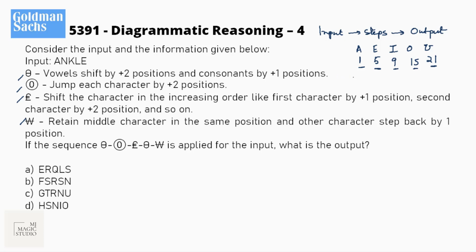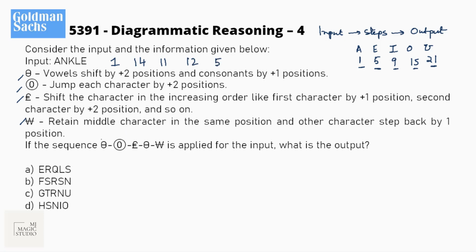Otherwise, any other number from 1 to 26 will represent a consonant. We know this. So let's start with ANKLE and convert it into numbers. A is 1, N is 14, K is 11, L is 12, and E is 5.